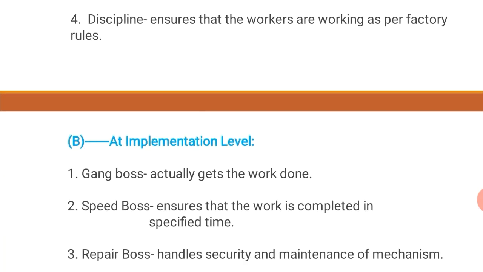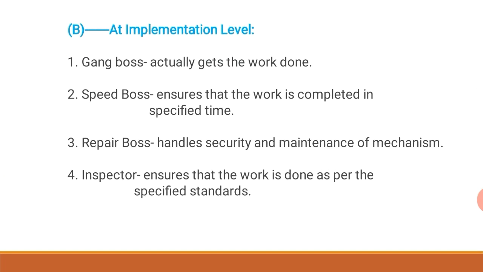Now the B is at implementation level. Now the first one is for planning level and this is for implementation level. In implementation level, the first is gang boss. He actually gets the work done. Second one is speed boss, who ensures that the work is completed in specific time. Third one is repair boss, who handles security and maintenance of machines. And fourth one will be inspector, who ensures that the work is done as per the specified standards.